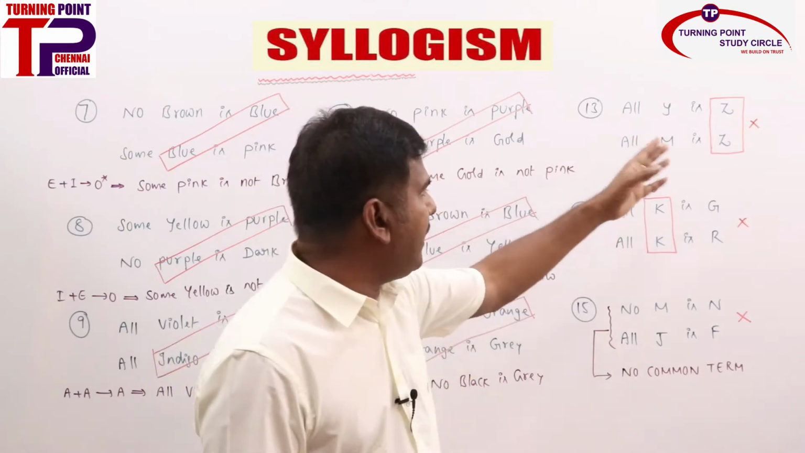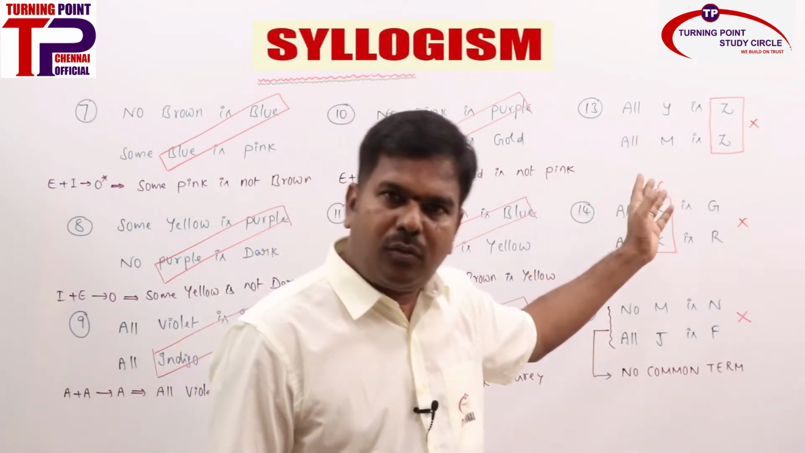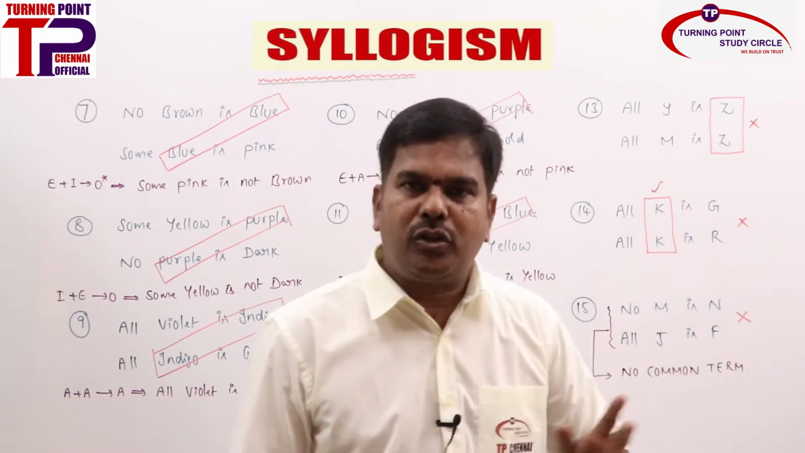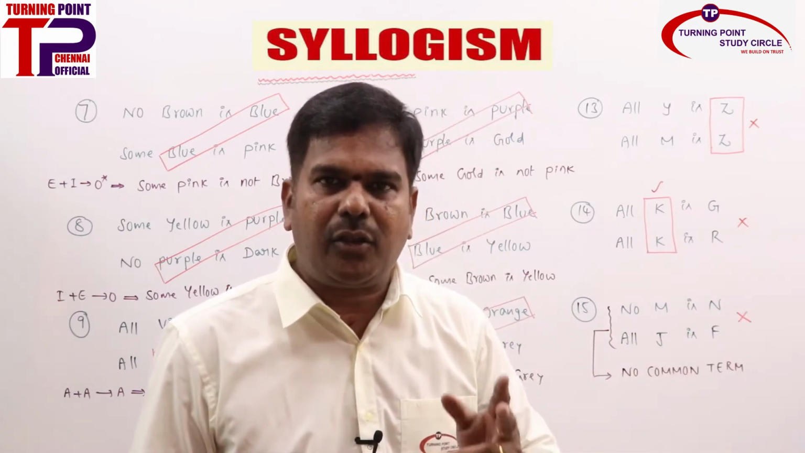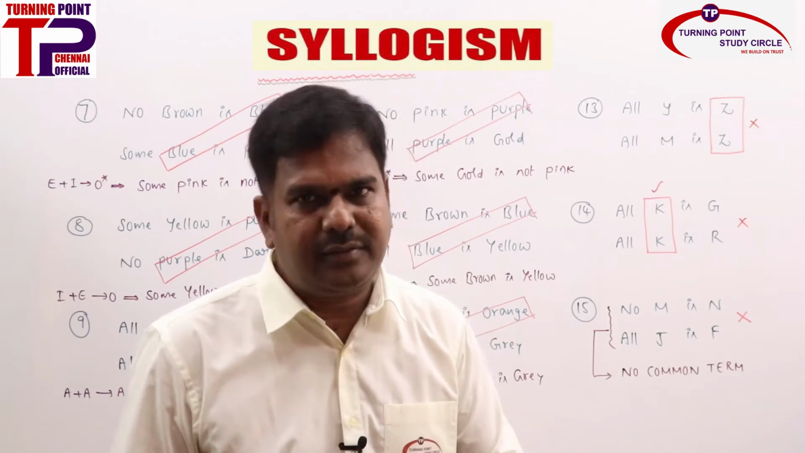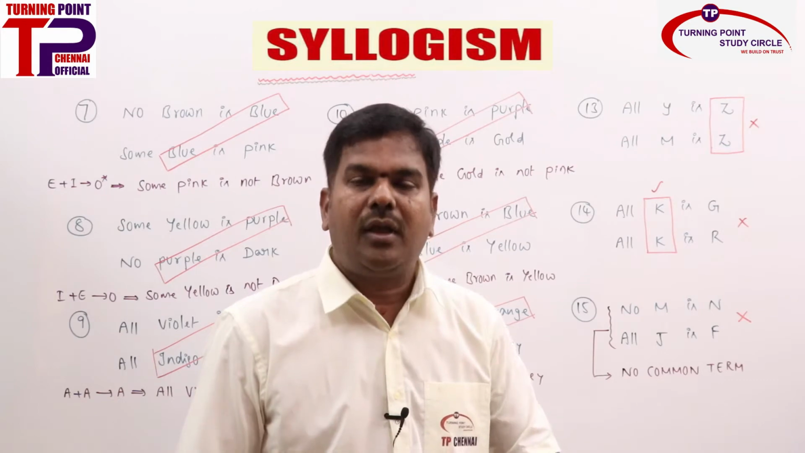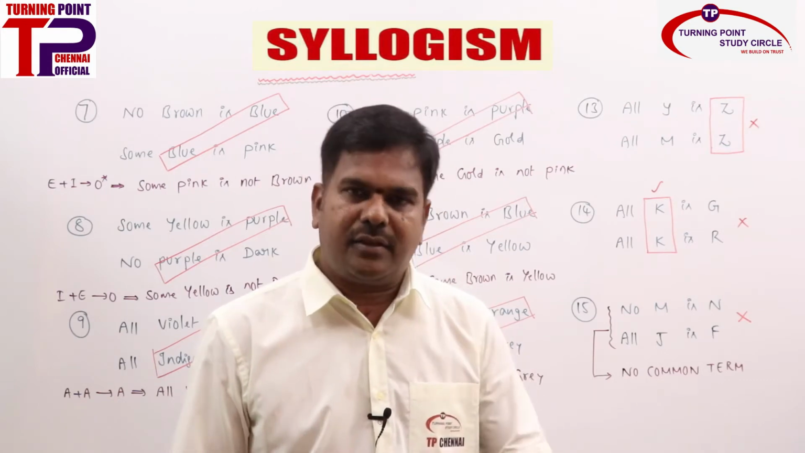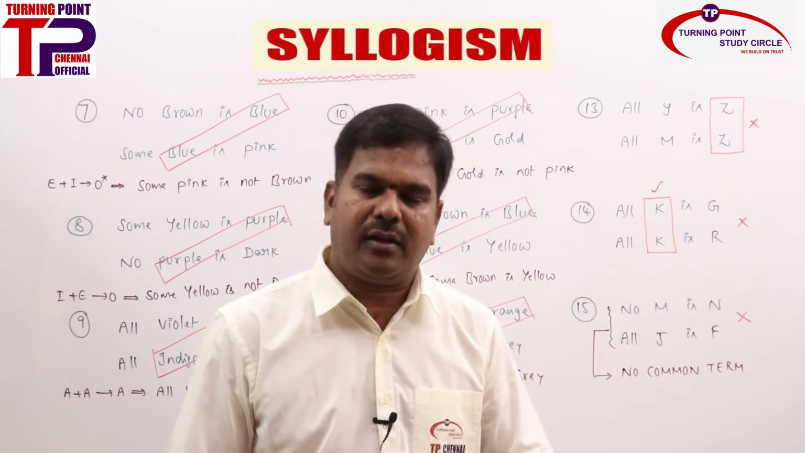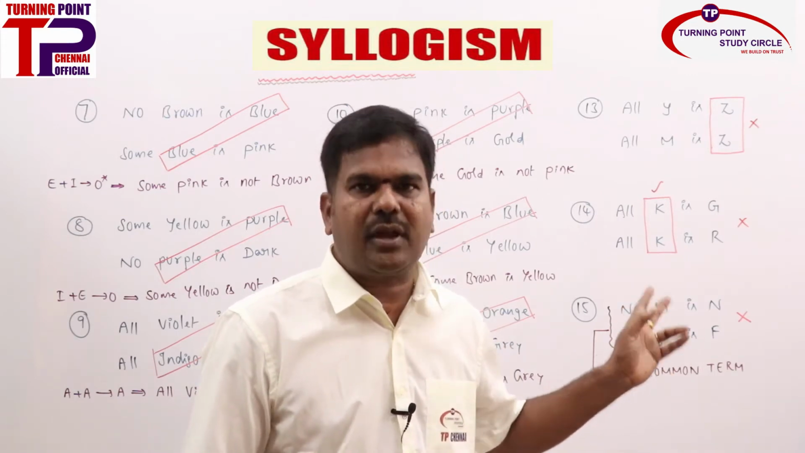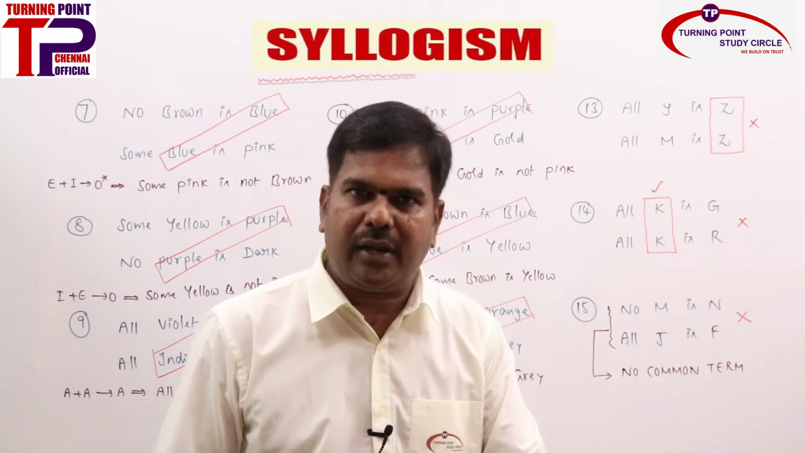13th one, all Y is Z, all M is Z. So what is the conclusion? No conclusion. You remember what I told? Both A statements with the common term as predicate, you will never get a conclusion based on the 6 rules. Even after learning the second stage, immediate inferences also, conversions, these things and all, there is none. Whatever you apply, whenever both A statements have the common term as predicate, you will never get a conclusion.